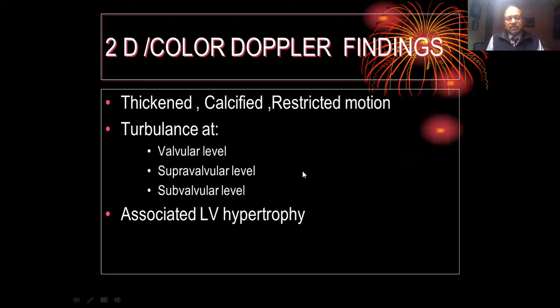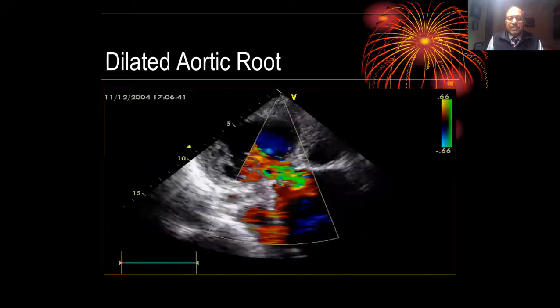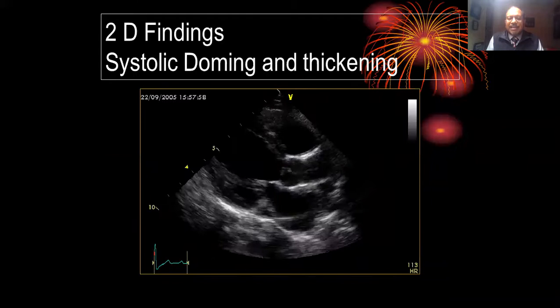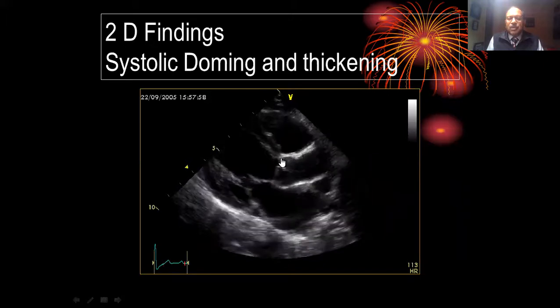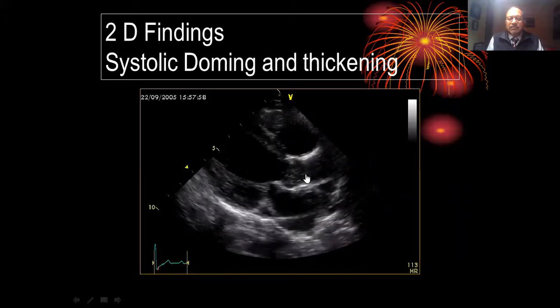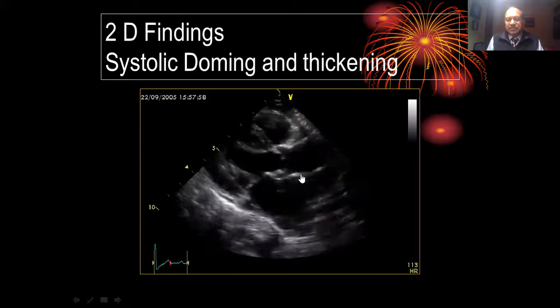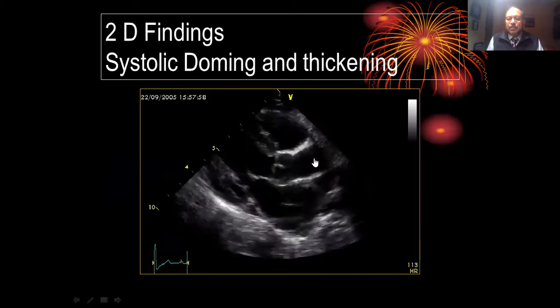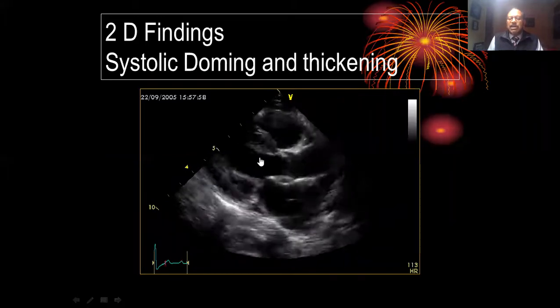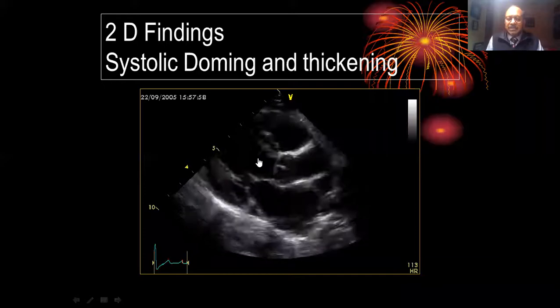But you can have various presentations of bicuspid or tricuspid cusps. Then one more important point: if the stenosis is at the level of the valve, it is known as valvular stenosis. If the stenosis is just distal to the valve, it is known as supravalvular stenosis. If the stenosis is before the valve, it is known as subaortic stenosis.